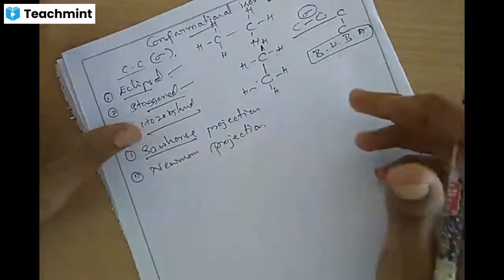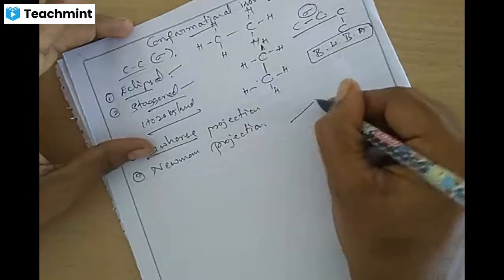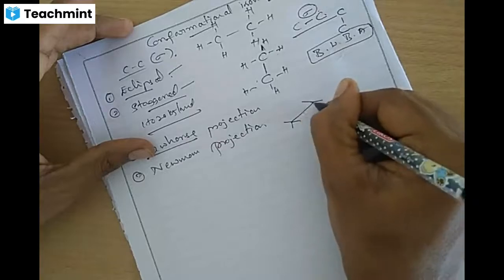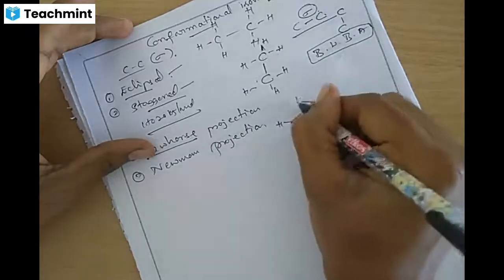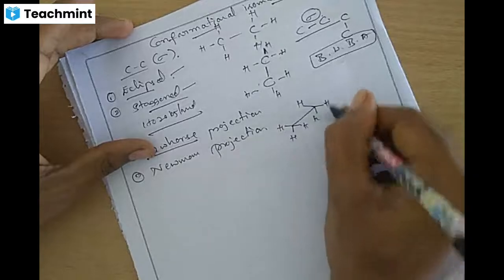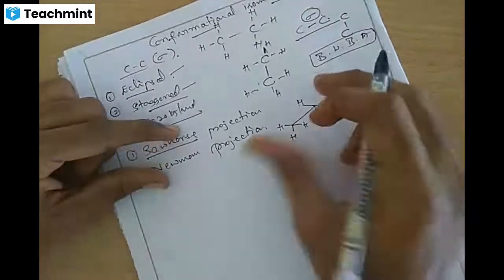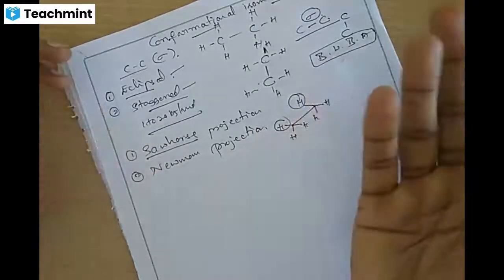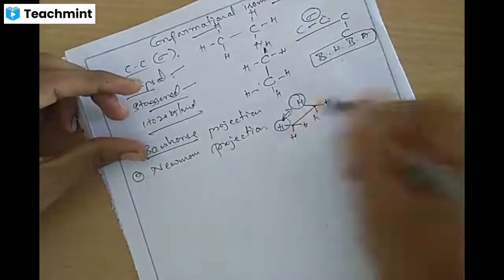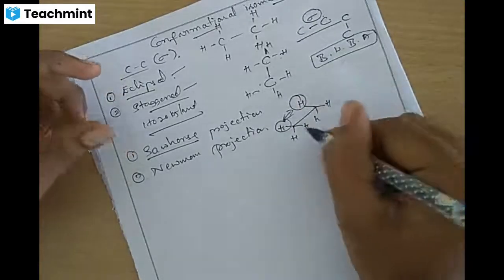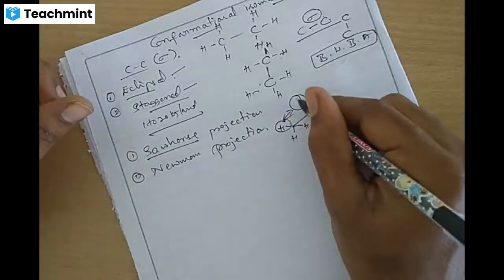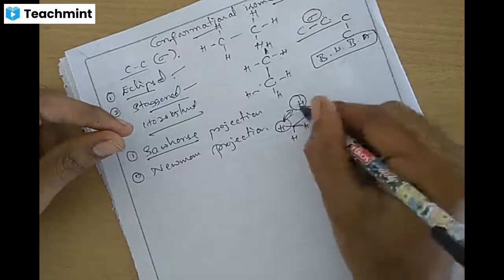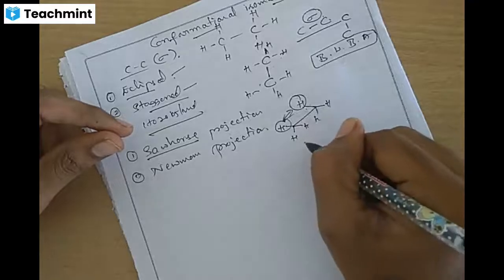The Sawhorse projection represents the compound like a bond line. So here is an ethane carbon with three hydrogens, and the hydrogens exactly cover each other. This is what we call eclipsed. In eclipsed, the substituent groups are near each other, there will be repulsive force between them, and that is unstable. The interaction between the groups attached to the carbons is called torsional strain. If the torsional strain is more, the compound is unstable.